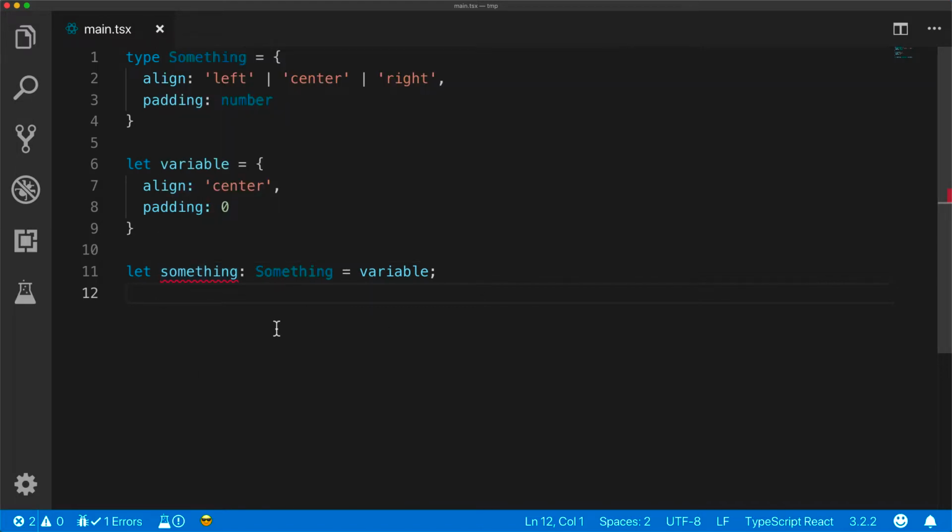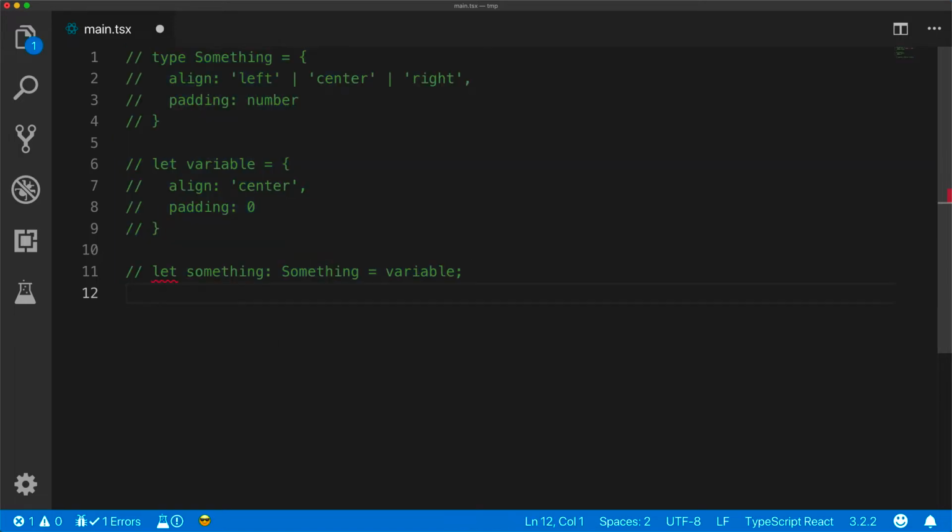Now the answer has to do with how TypeScript does its type inference. Let's say we have a variable foo that we assign the literal hello. Now TypeScript has a choice to either infer that foo will always be a literal hello, or it can be any string. Inferring a string is most likely the correct answer in the majority of the code bases out there. So TypeScript infers a string, allowing you to assign different strings to this variable.